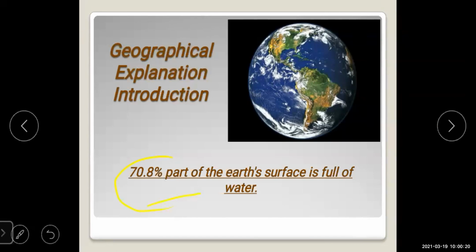At some places the water storage is limited, while it is ample at some other places also. So we should know that distribution of the water on the earth's surface is not equal.